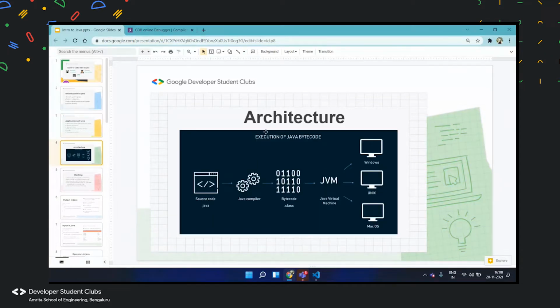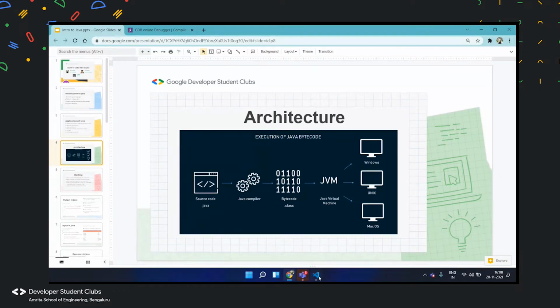So, the architecture of Java. This is how Java executes its code. First you write some code, and then the Java compiler turns it into bytecode. Bytecode is basically a low-level machine language. Once a Java program has been converted into bytecode, I could send it over to any other person, and they could run it on any other operating system. Bytecode generally has a file extension of dot class, and I'll show you how it works.